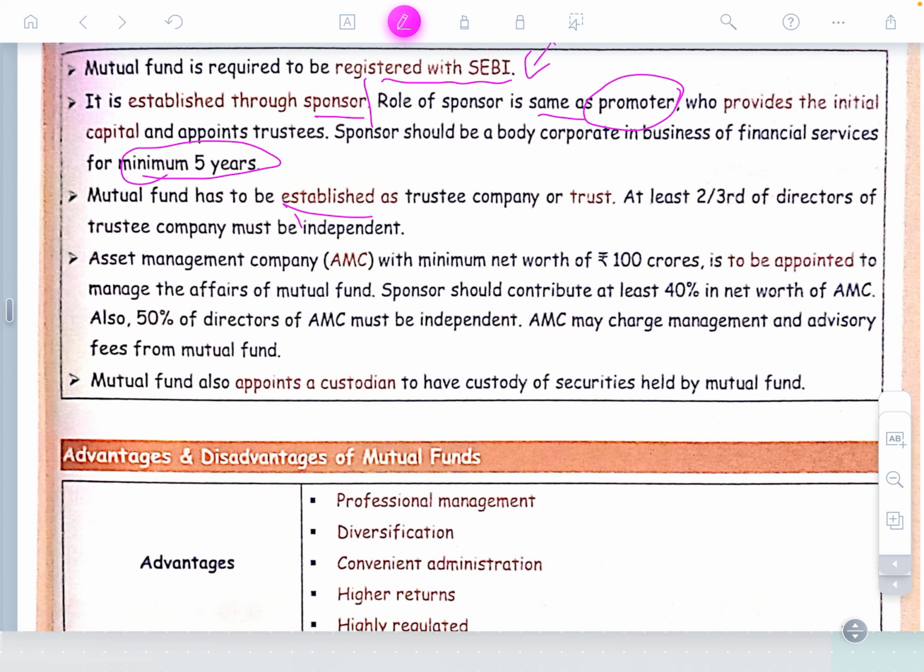A mutual fund is established as a trustee company or as a trust. At least two-thirds of the directors of the trustee must be independent. In a mutual fund company, mostly directors are independent. How many percent? Two-thirds of them, that is 66.66 percent of the directors, should be independent. Only 33.33 percent can be the people related to the owner who can be directors in the mutual fund company.